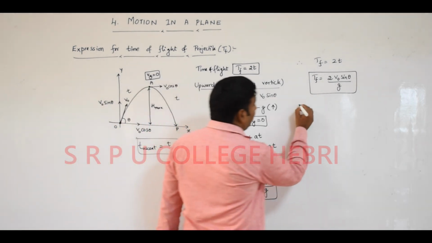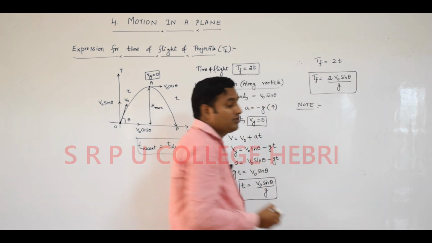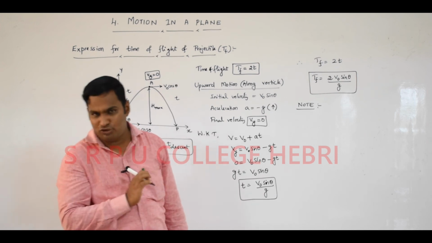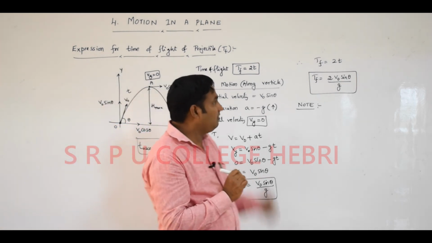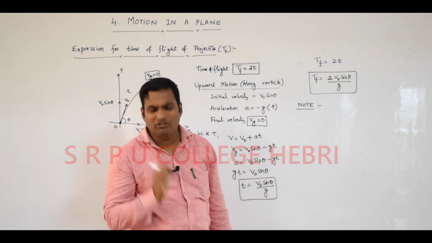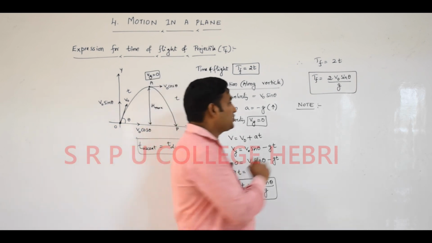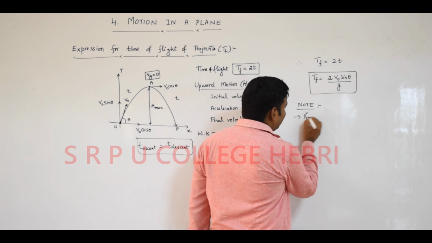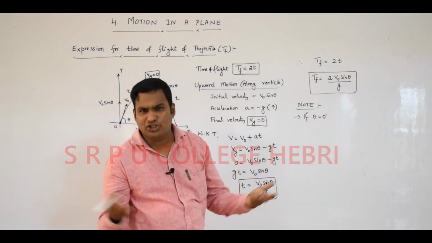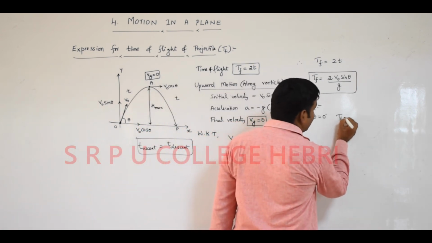We'll discuss a few important notes here. As with maximum height reached by the projectile, which I mentioned to note, depending on the angle of projection theta, we have to think about whether the time of flight is maximum or minimum. Dear student, if I assume theta is equal to 0 degree, the angle of projection is equal to 0, automatically time of flight, is it possible?